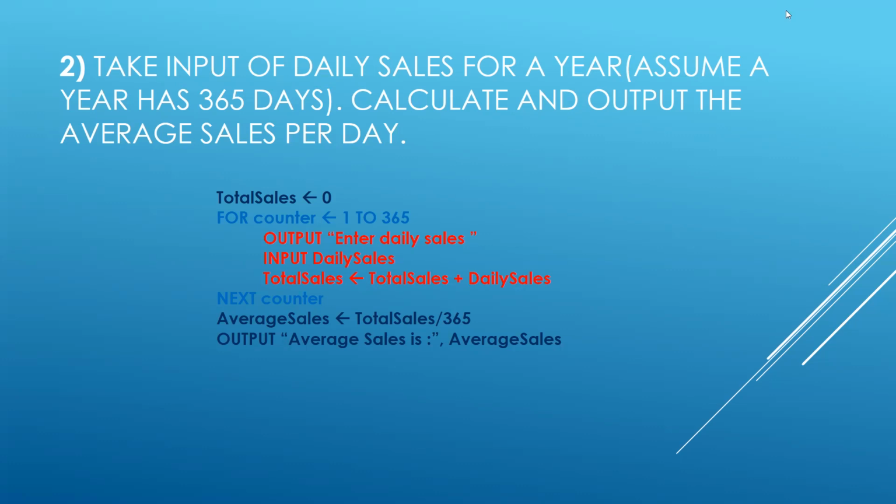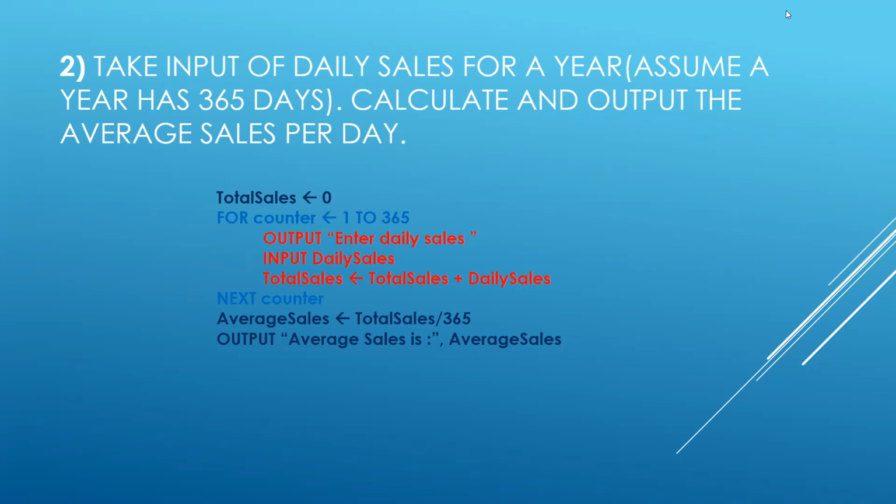Once this line is over, we are using the next counter, which will take it back to the for loop, and then the next input will be taken. In this manner, all the 365 inputs will be taken from the user, and I hope that it's very clear. The loop will iterate 365 times, and once all these things are over, it will move on to the next line after that. It will calculate the average sale.